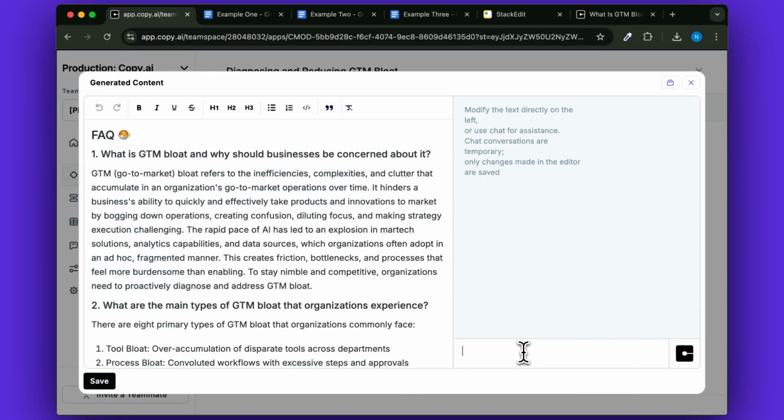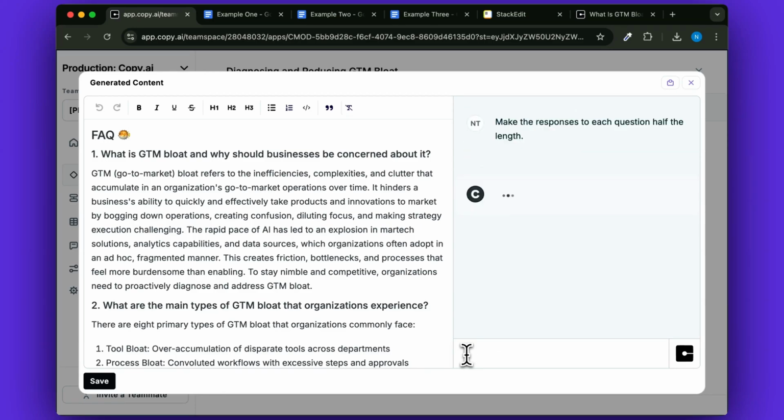For example, we like our FAQs to be a bit longer, more detailed, but you could say, make the responses to each question half the length. And you can start to work on that content right here in your dashboard without ever leaving the platform.